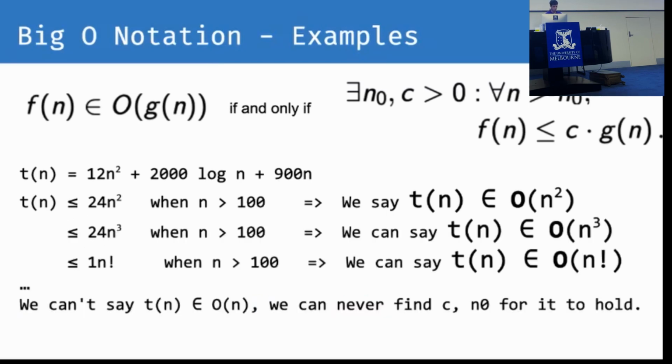But I could choose other functions, g of n, to make our upper bound. So we could have n cubed, we could have n factorial. We can say that t of n is big O of n cubed, or t of n is big O of n factorial, because each of these functions give an upper bound for our runtime here.